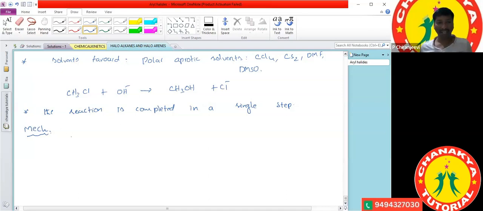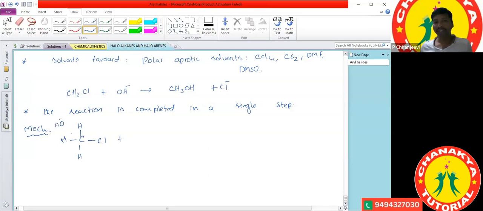Let us see how to write the reaction. The carbon has H, H, and H, and is attached to Cl. The OH minus attacks from the backside.